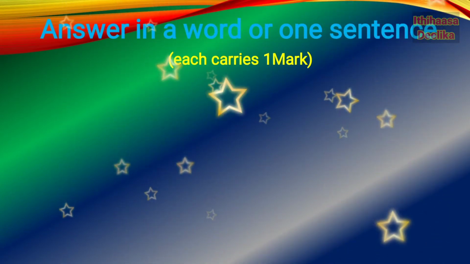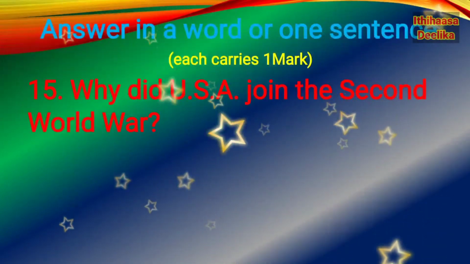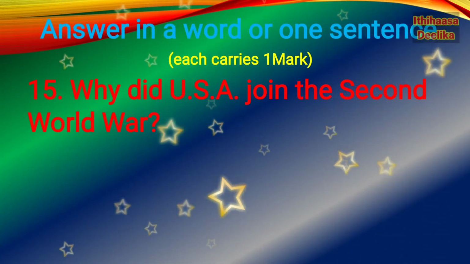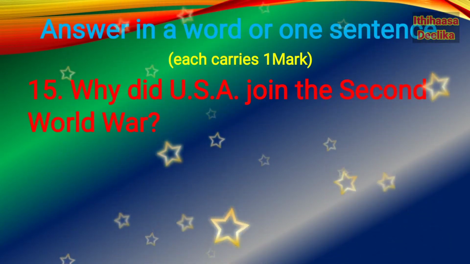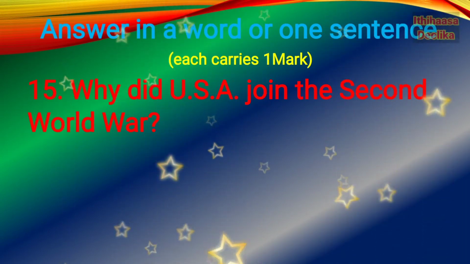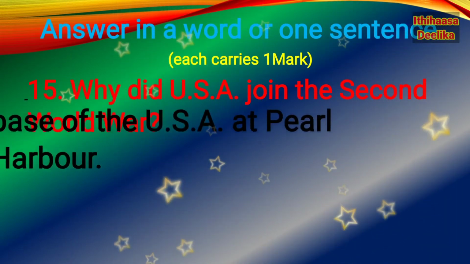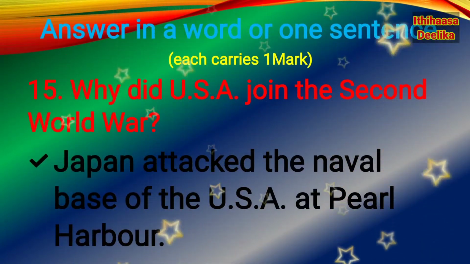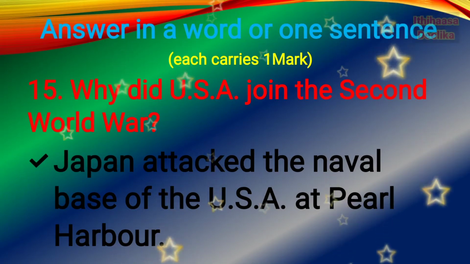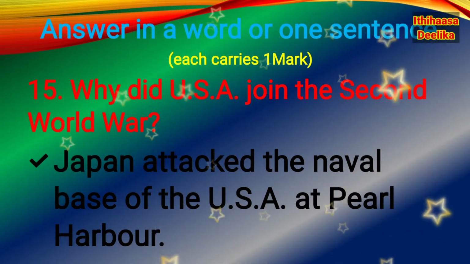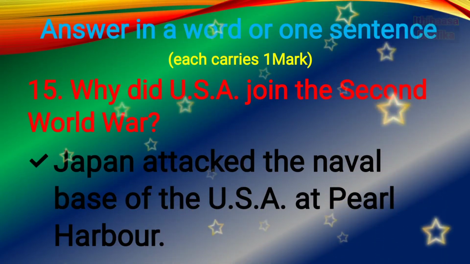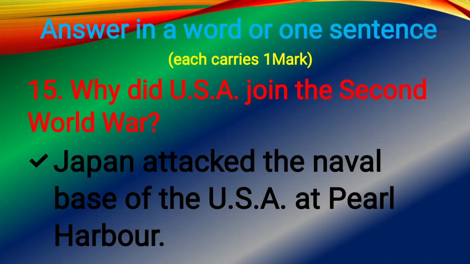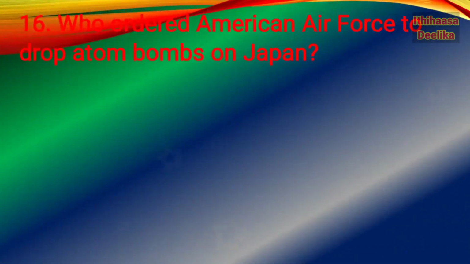Part 1. Answer in a word or one sentence. 1 mark questions. Why did USA join the Second World War? According to the textbook, question number 15. Japan attacked the naval base of USA at Pearl Harbor. Therefore, USA joined the Second World War. So the answer is the Japanese attack on the naval base of USA at Pearl Harbor.